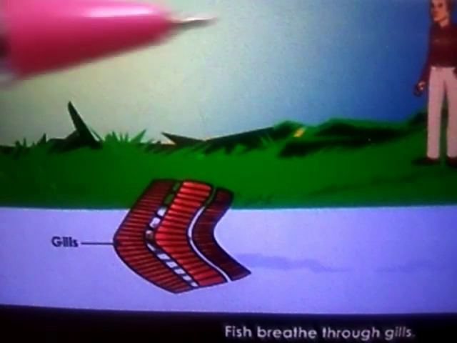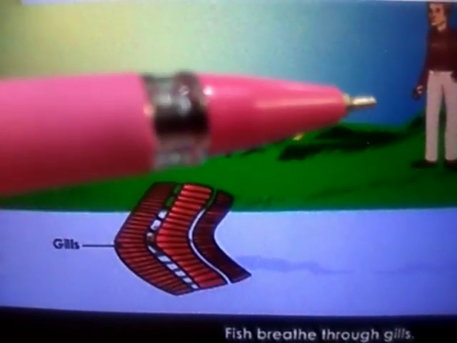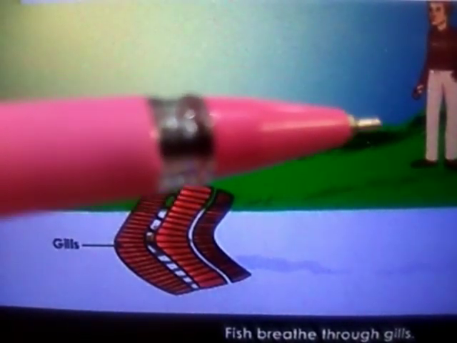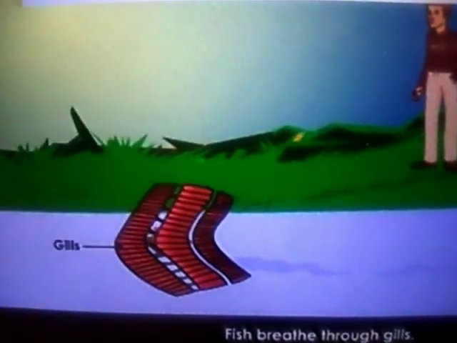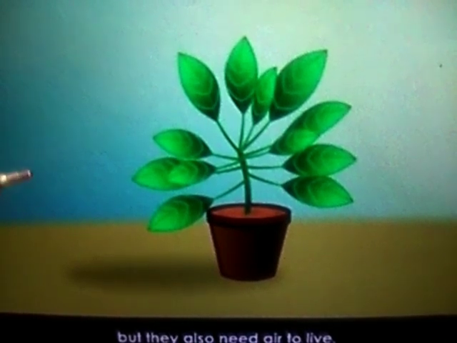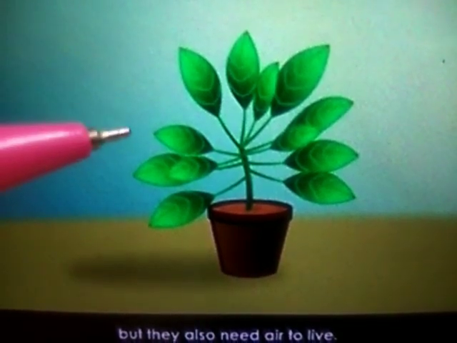In the same way, human beings breathe with their nose and the respiratory organ is lungs. So they breathe in oxygen and give out carbon dioxide, same as the fish. Now plants. Plants are also living things and they also breathe. They breathe with their leaves.